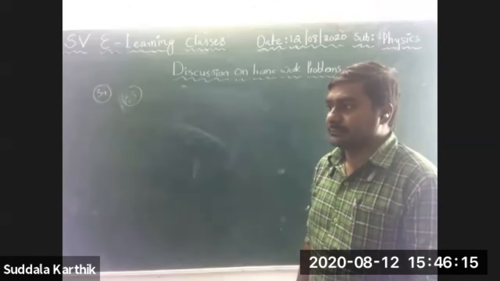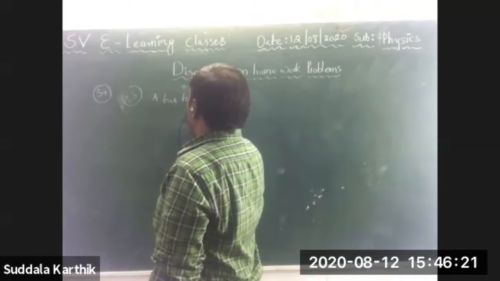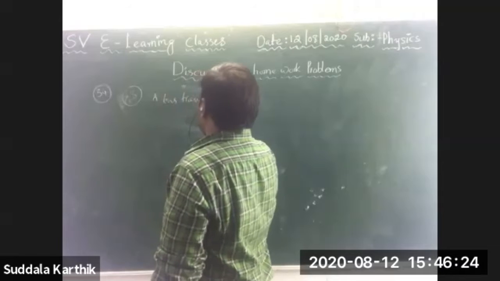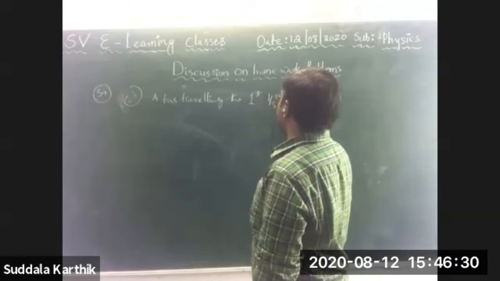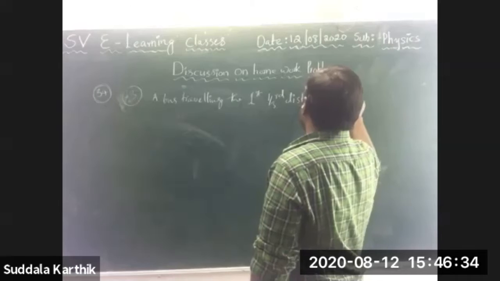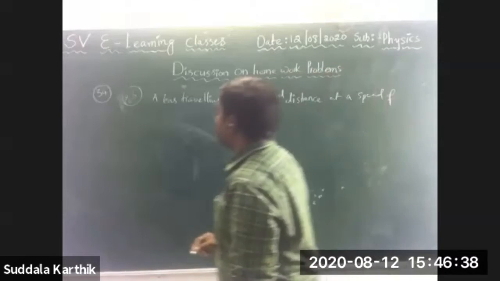A bus is traveling the first 1/3 distance at a speed of 10 km per hour.